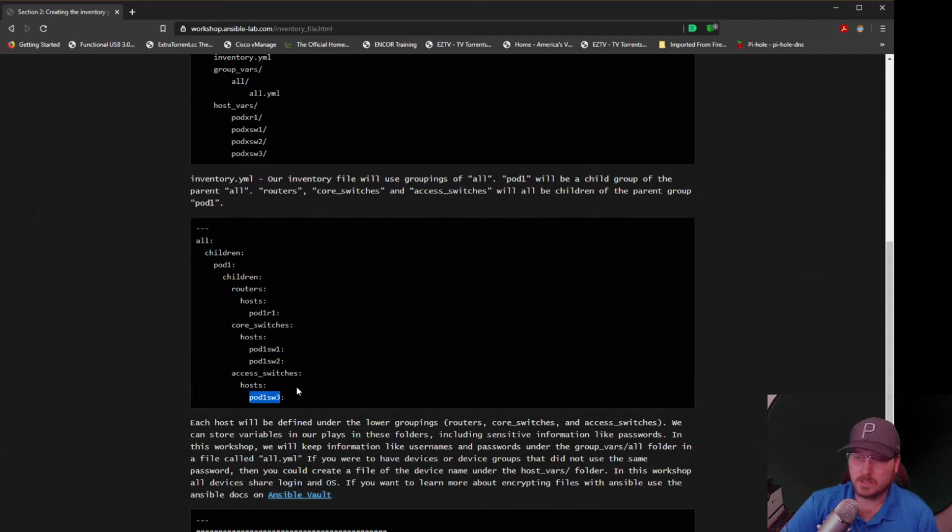Typically you would copy whatever the host name would be on the device. It just makes it simple, more easy to translate. People, when you look at it, you know what you're looking at. And then of course access switches, we're going to have hosts, and then that one switch there at the bottom.